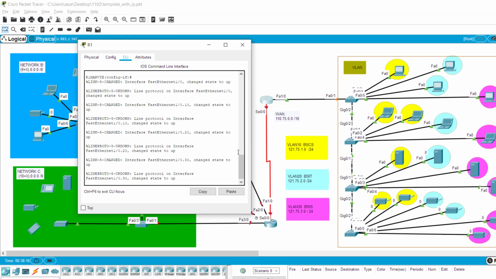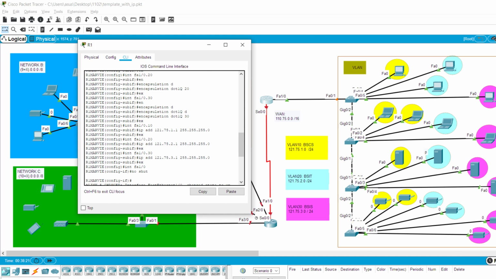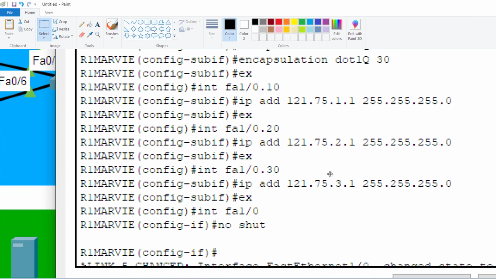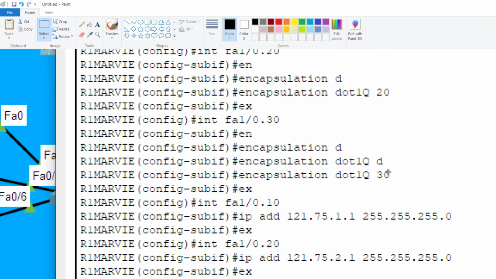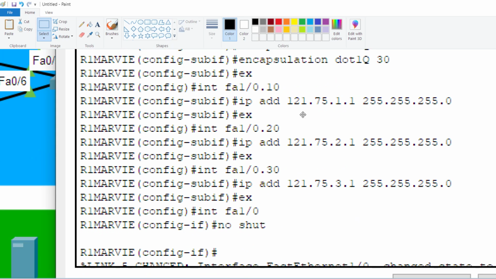Okay, so that's no shut. I will print screen and then show it here so that it will be clear. So this is what we did. First, we encapsulated each of the ports, and then after that we added the IP addresses to the encapsulation, and then the last step is to go to the main interface mode, not the sub-interface mode, and then you no shut.